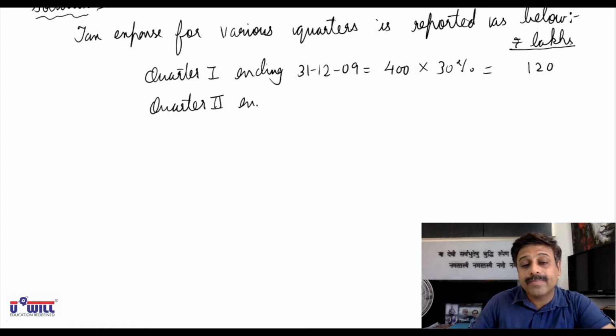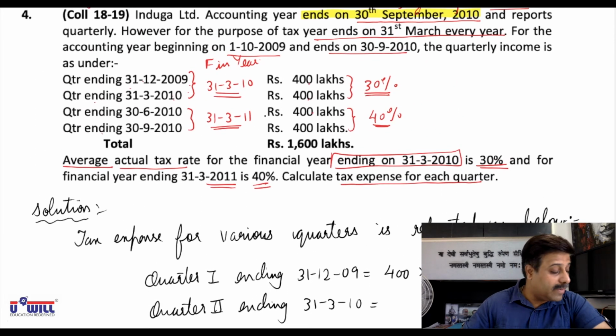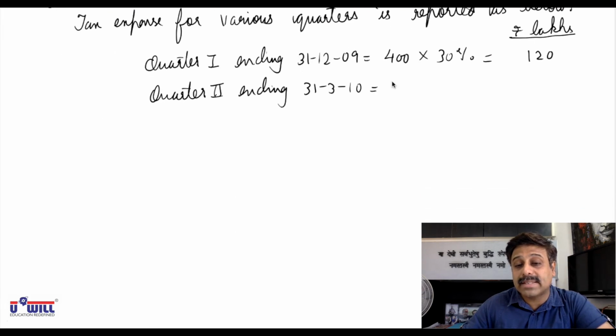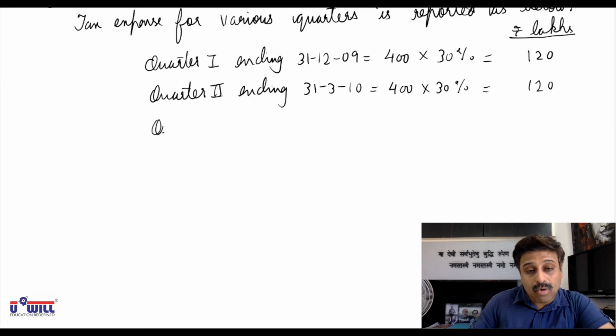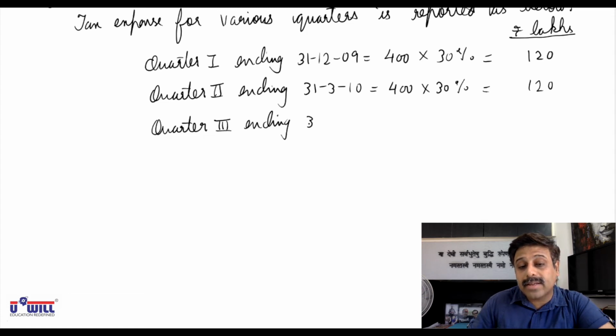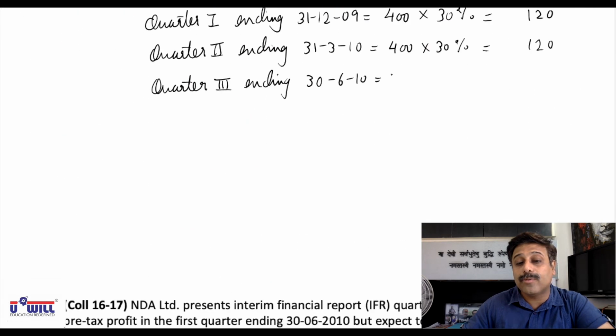ending 31/3/10. These two belong to the financial year 31/3/2010. So 30% tax is there. Here also 400 into 30%, the tax expense reported will be 120. Then quarter 3, ending 30/6/10. Now this goes to the next financial year. So 400 at 40%, it will be calculated as 160.